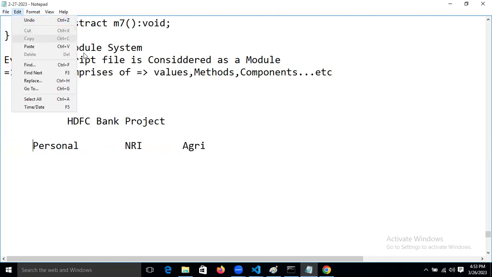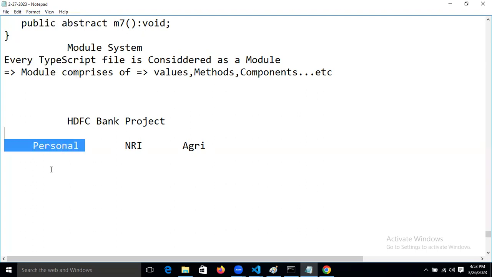By seeing that we can understand. We are not millionaires or billionaires, so for us this module is for us only. In that, what kind of functionality will be there?